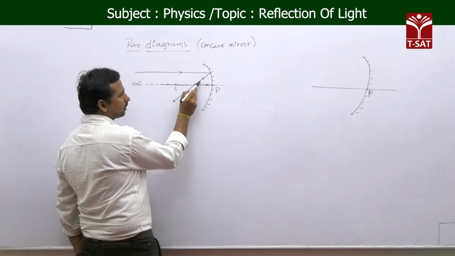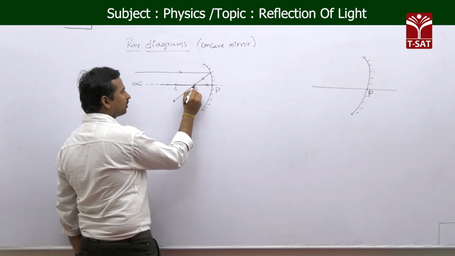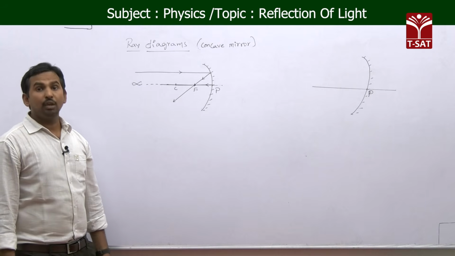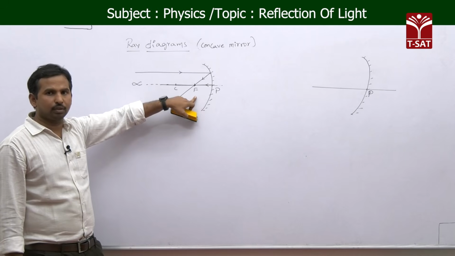This is our first reflected ray and this is our second reflected ray, and both light rays meet exactly at the principal focus, which means the image position is at the principal focus.